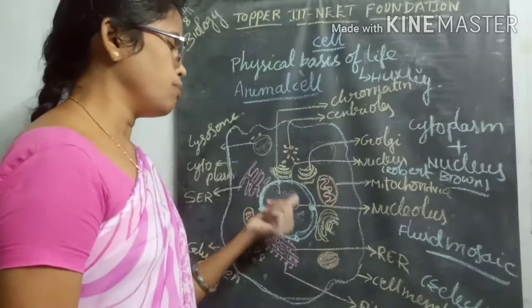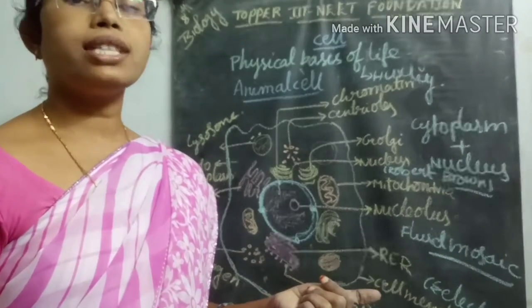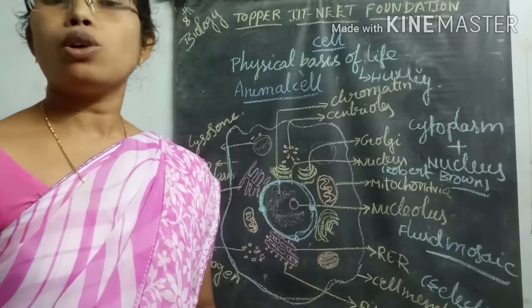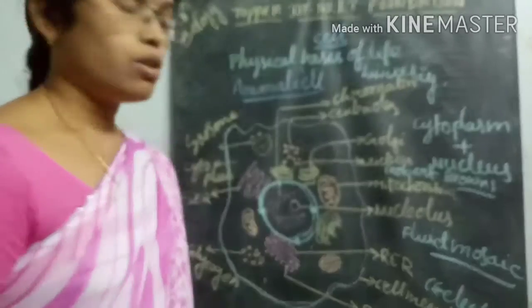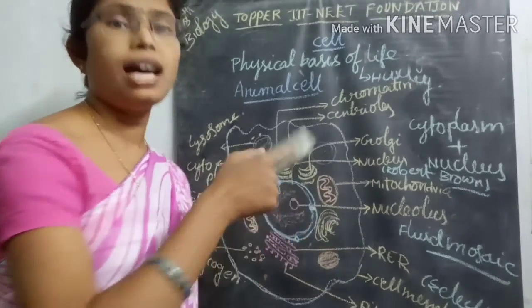Inside the nuclear envelope there is a liquid material called nuclear sap. This is also called nucleoplasm. So nucleoplasm is nothing but the cytoplasm which is present inside the nucleus.